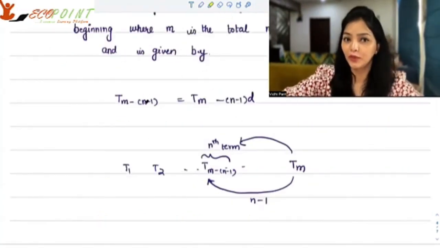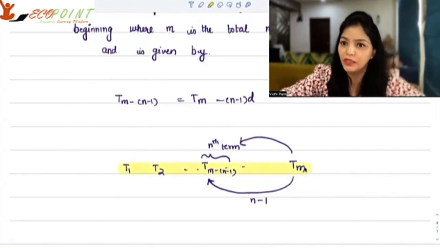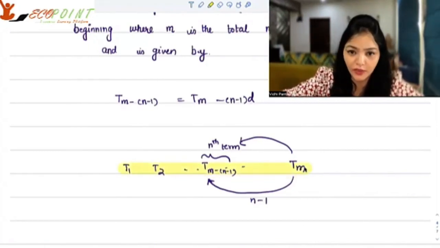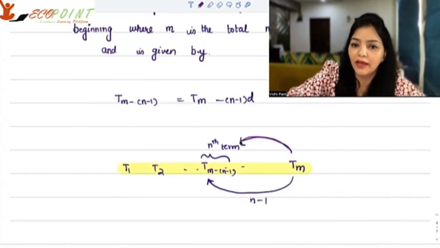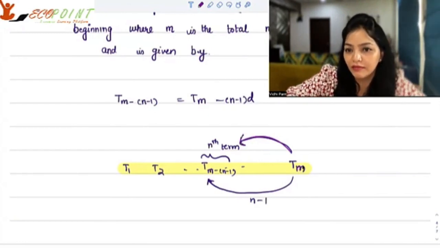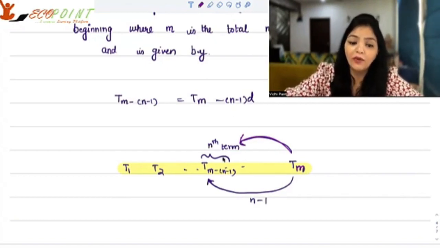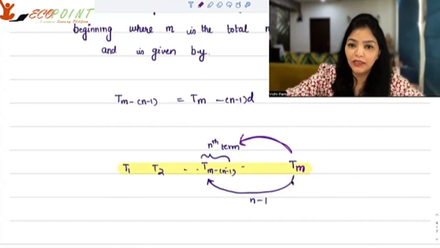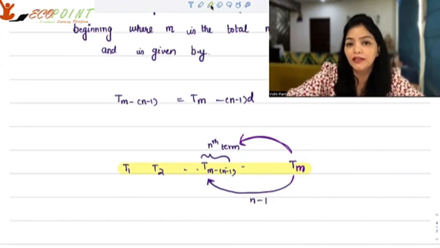Another important point I want to make here. Suppose T1, T2, so on and so forth till Tm. This is an arithmetic progression that you have. In case you want to figure out the nth term from behind, your end term is Tm. You have m terms, okay? And you want nth term from behind. How do I get that? That would mean that I have to move backwards. Actually, n minus 1 times I have to move backward. And then only I will be able to reach my nth term.